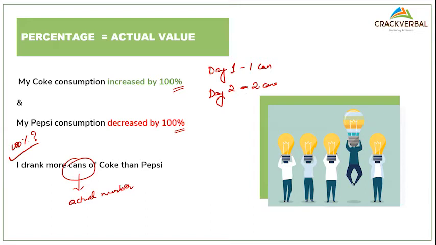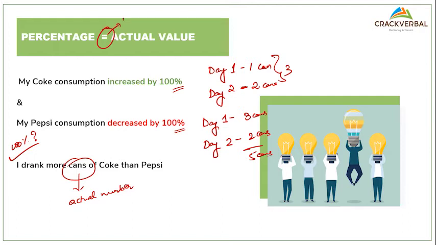Yes, I do see an amazing increase, a jump. But it might also be that on the first day I had 2 or 3 cans, and on day two I had 2 cans. Suppose, right? The total number of cans is 5 here, and this is 3. So can I predict this always?